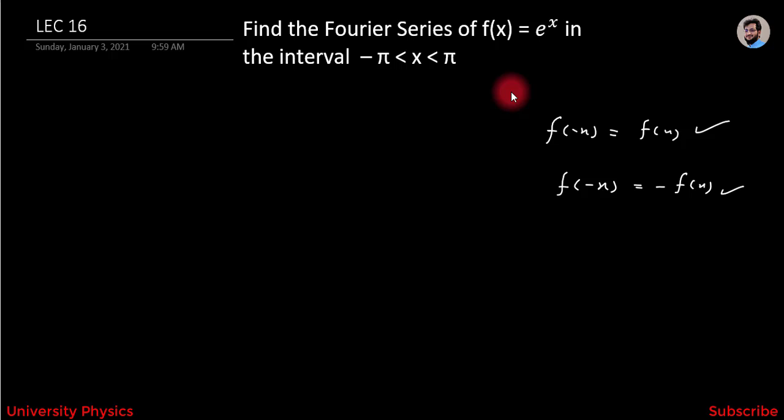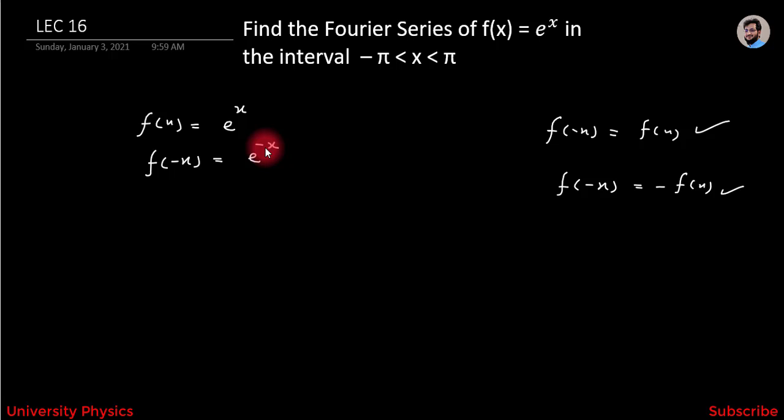But here in this given function f(x) = e^x, if I replace x by -x, we will get e^(-x), which is neither equal to f(x) nor equal to -f(x). Therefore, this given function is neither an even function nor an odd function.